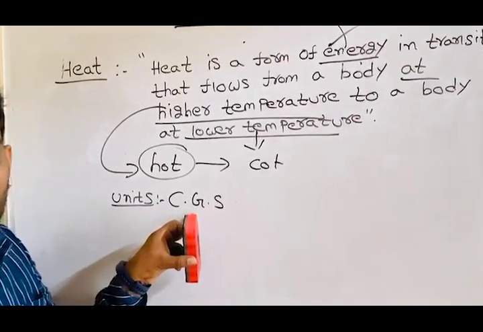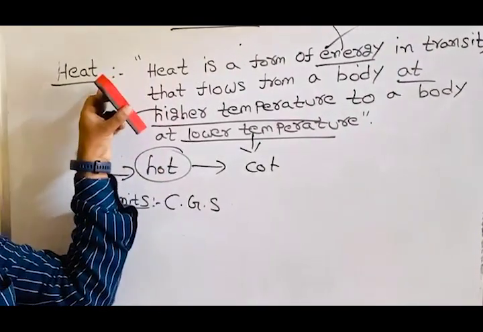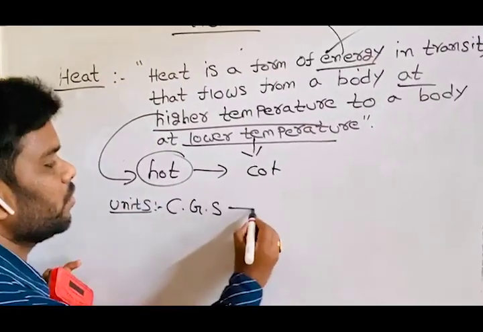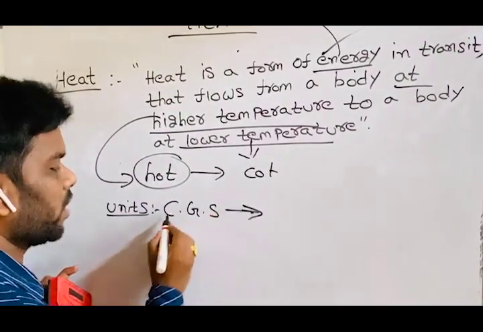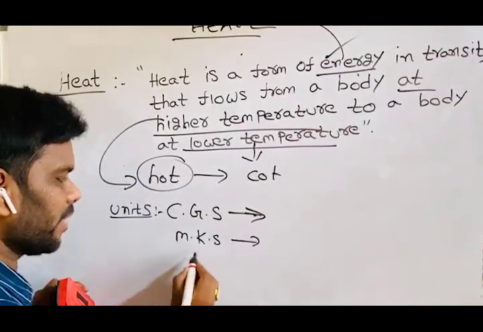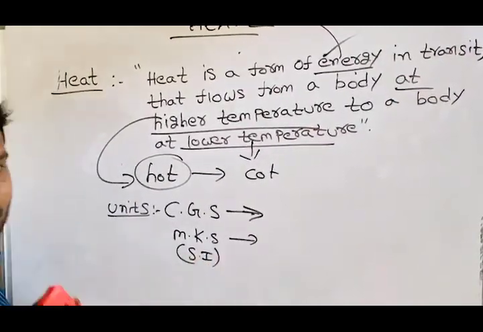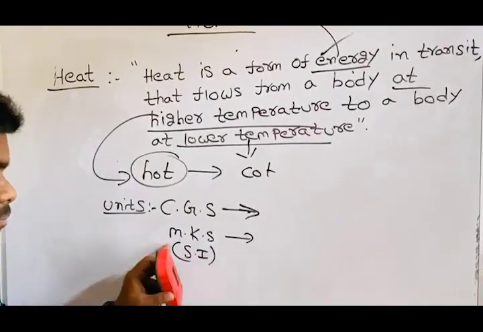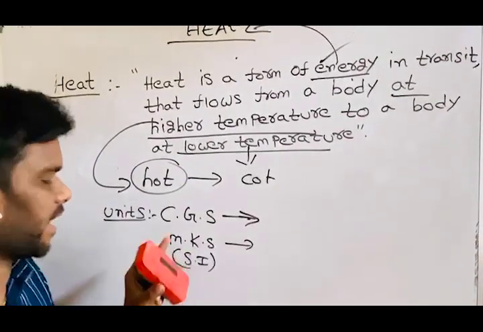In the CGS system, what are the units of heat energy? And the MKS system, which means the SI system, the international system: meter, kilogram, second.